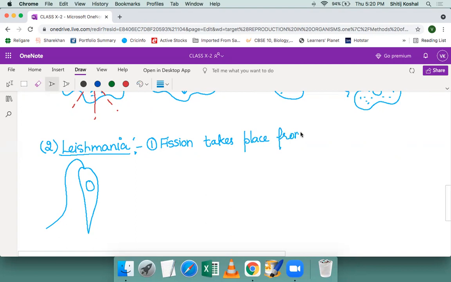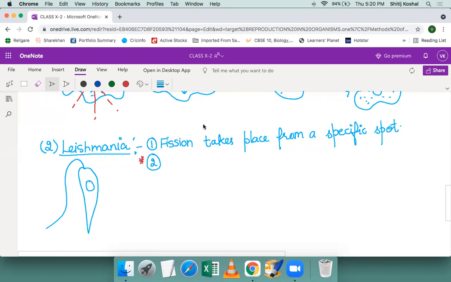From a specific spot. Right? And second thing which you need to remember, this is very, very important, and this comes in your exam.